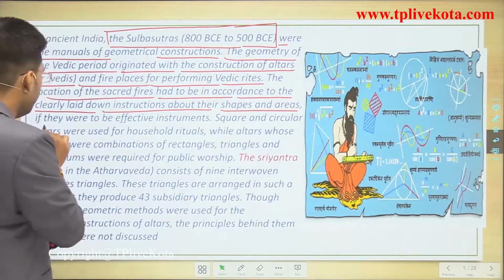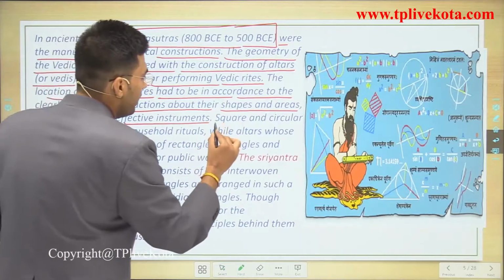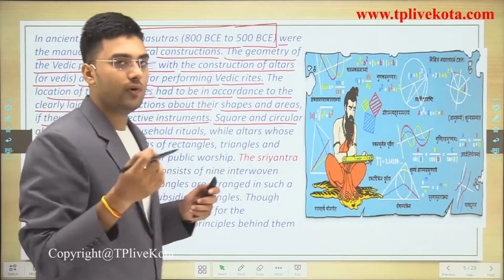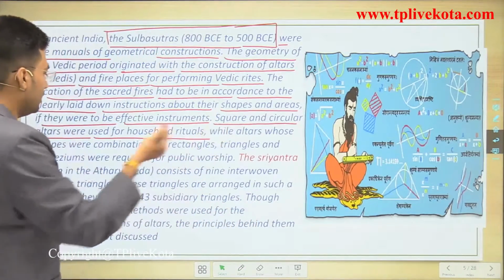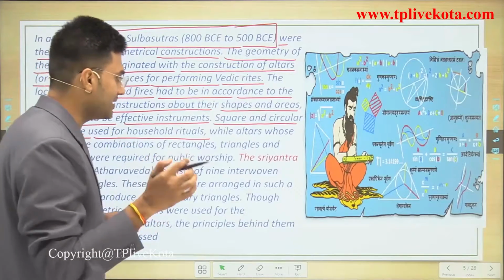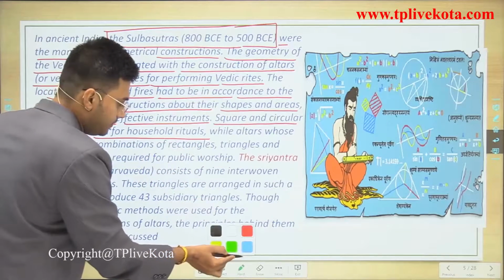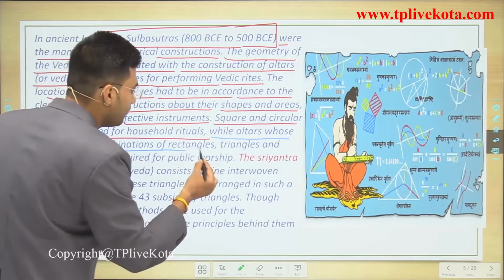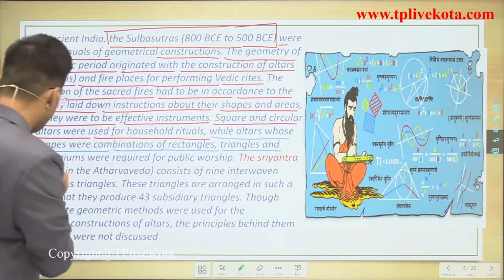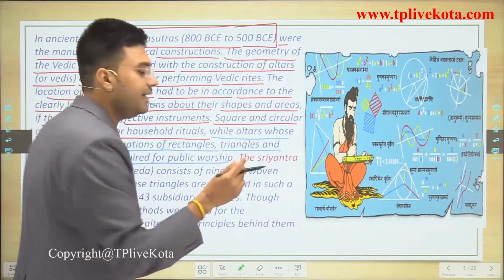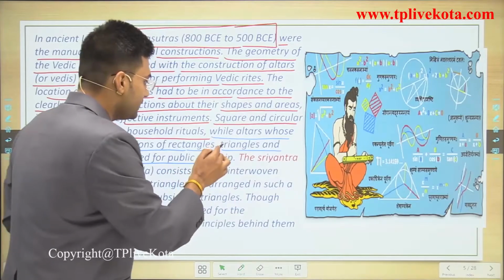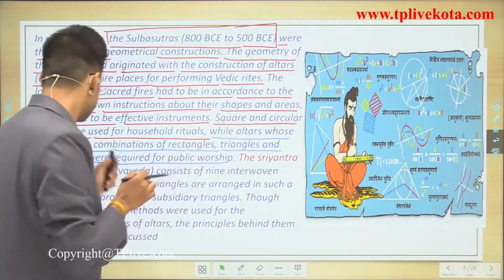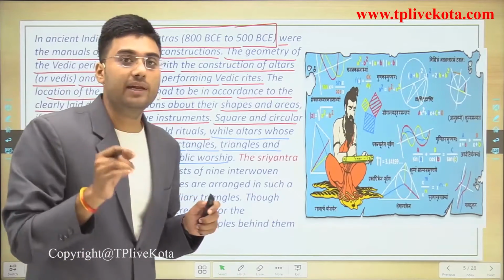Square and circular altars were used for household rituals, while altars whose shapes were a combination of rectangle, triangle and trapezium were required for public worship.